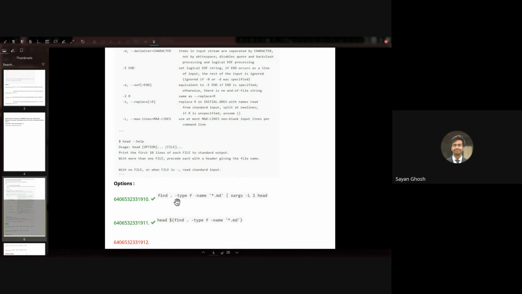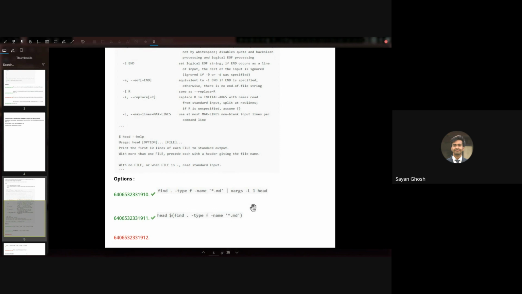And the second option is the same thing as the first part, and we are just taking the output of it and directly giving it to head. So this is same as doing this xargs without the -L1. So hopefully these two are clear. And the third one here, we have star md star. So here we saw this is not correct because this will print all lines that have .md anywhere in their name, not just at the end.